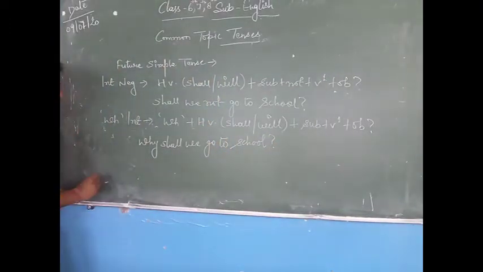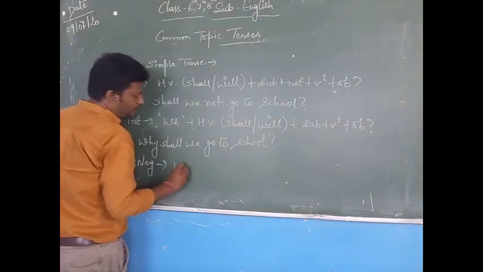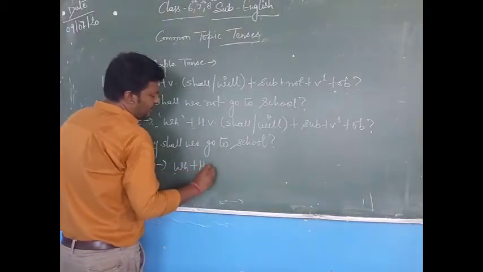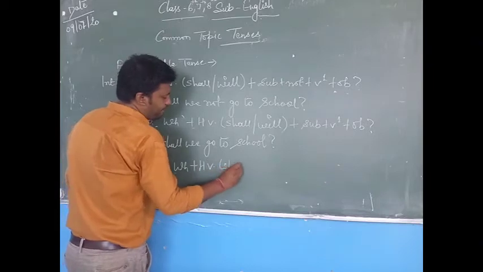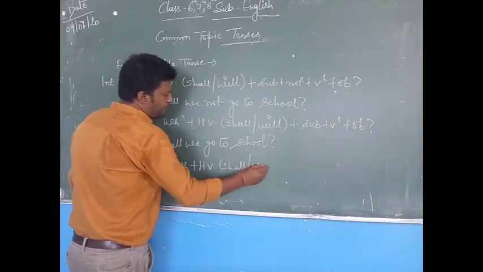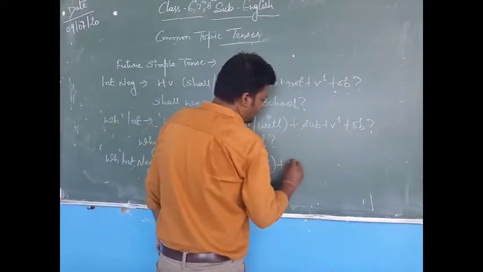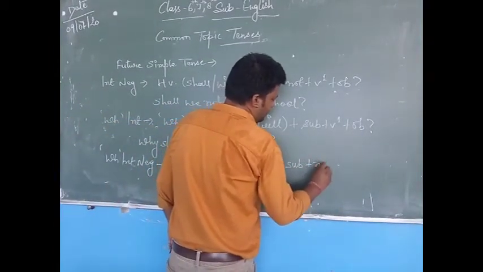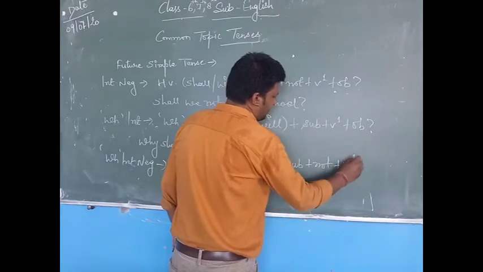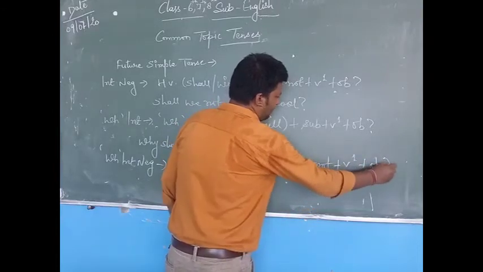And the last one is the WH interrogative negative formula, that is WH word plus helping verb, that is shall or will, plus subject plus not plus verb first form plus object.